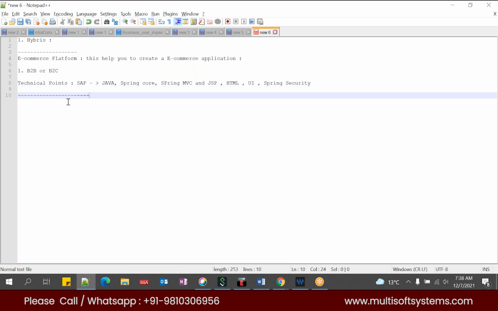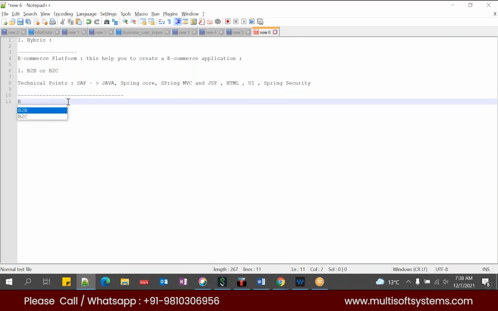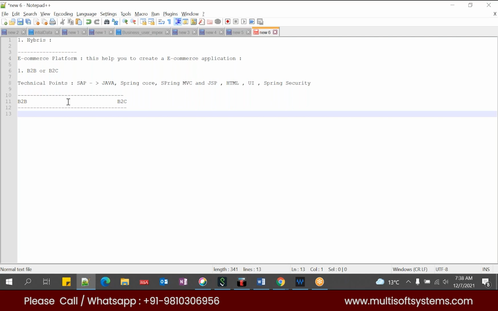Yeah, sure. Now I'll talk about the difference between B2B and B2C. I'll give you one example. Let's say you have the Amazon application. When you log in as a customer, let's say you have two accounts, one with your personal email address and one with your children's or your wife's email address.